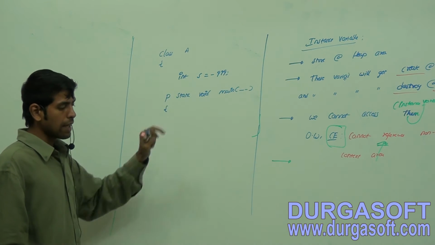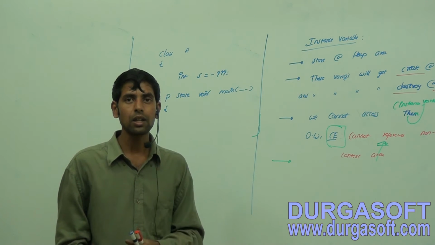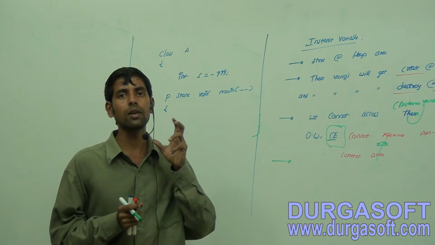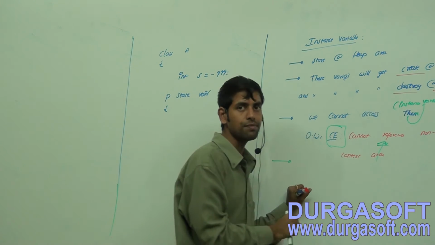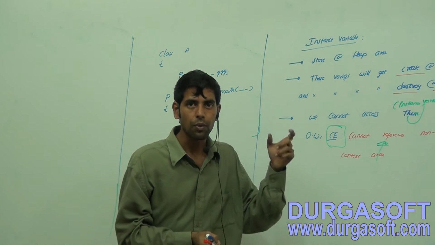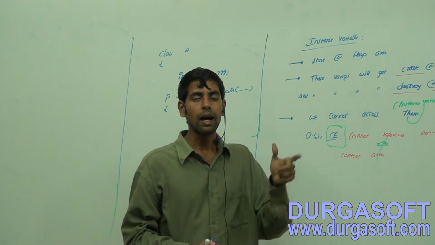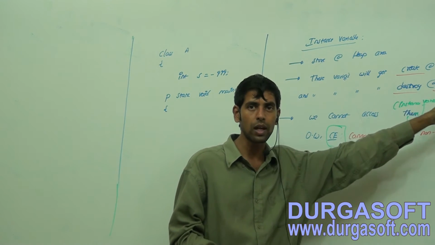these instance variables will get identified only at the time of object creation. That is when they will get created in our memory, at the time of object creation, okay.